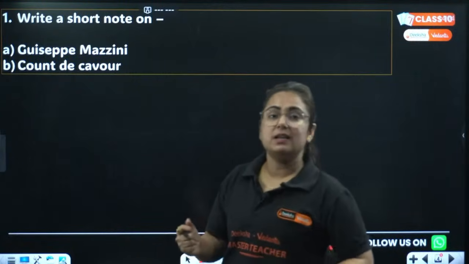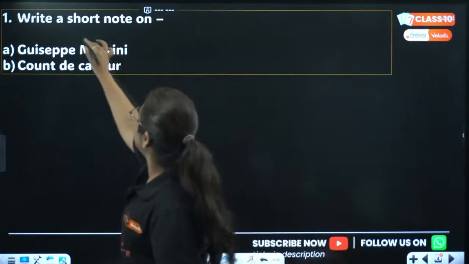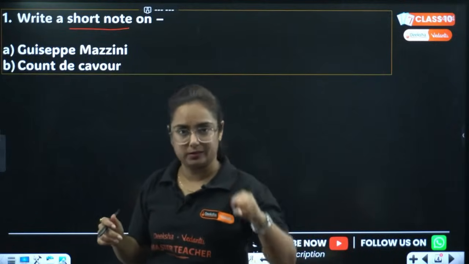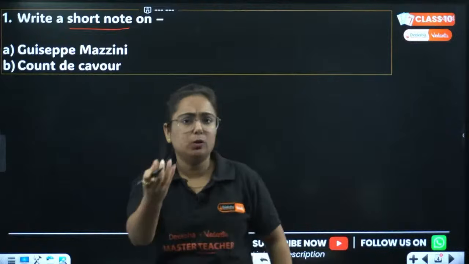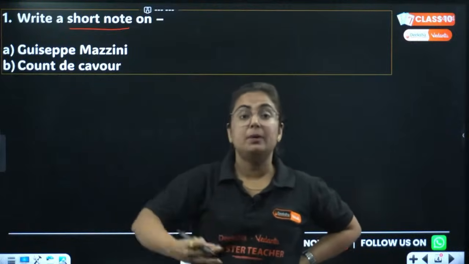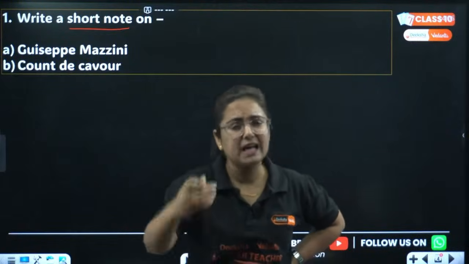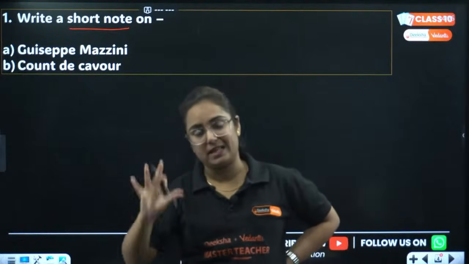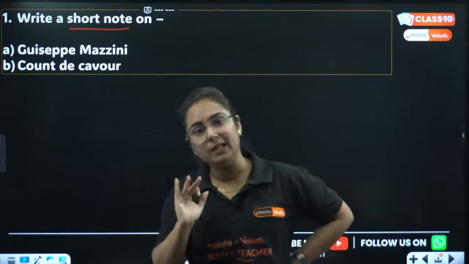Whenever there is a short note for fewer marks, like 2 or 3 marks, I suggest you write it in paragraph. But whenever it is for 5 marks and they still ask for a short note, you choose to write it in points. That is the only thing you need to keep in mind.